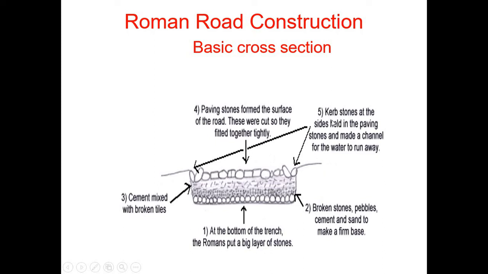And finally, curved stones at the side held in the paving stones and made a channel for the water to run away. So it was basically the cross section of Roman roads.